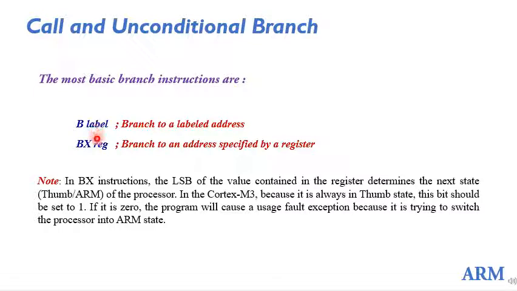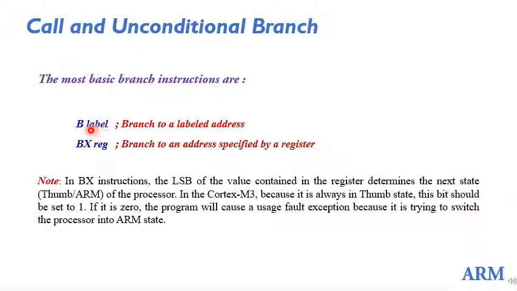Suppose you have the branching address in a register, then the instruction becomes BX register, the name of the register. That means branch to an address specified by the register. Both of these are unconditional branch, but in the first case you specify the address directly as a part of the instruction by means of a label.